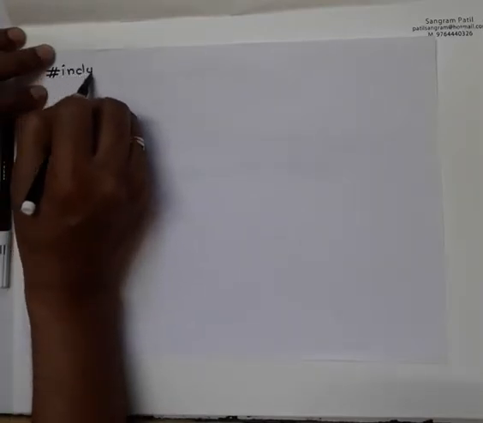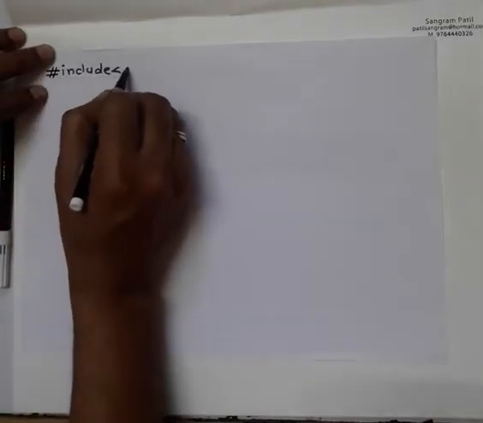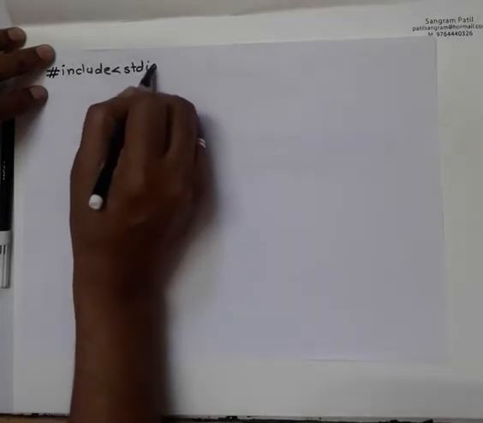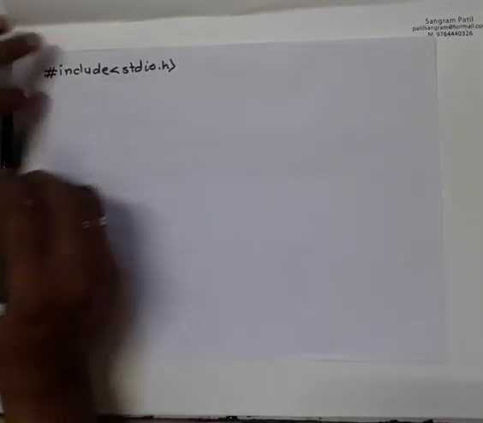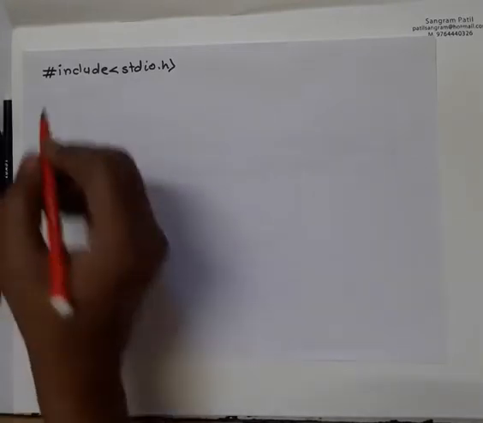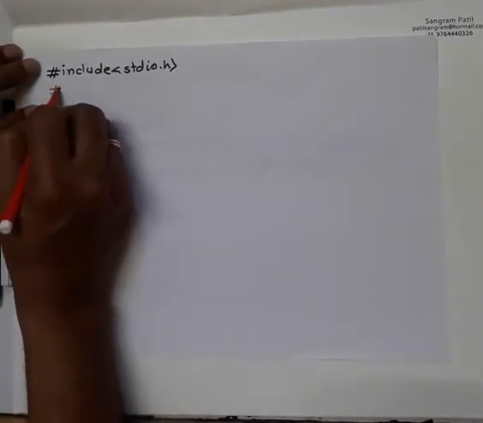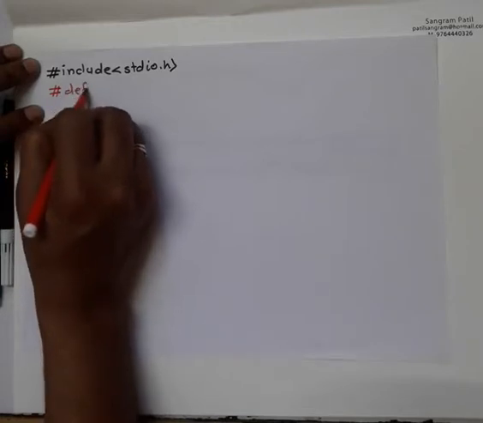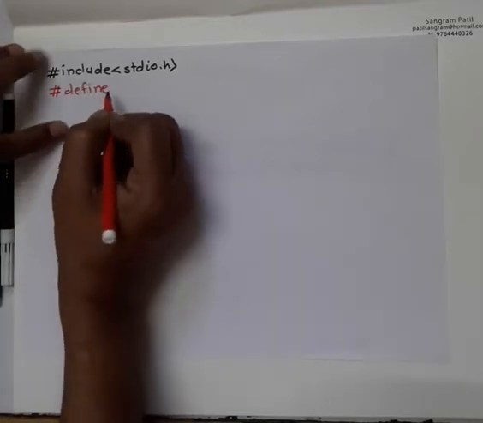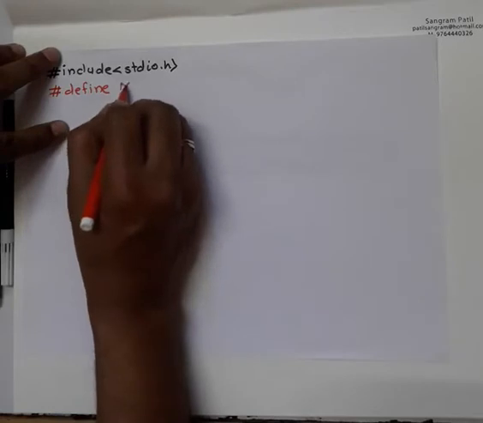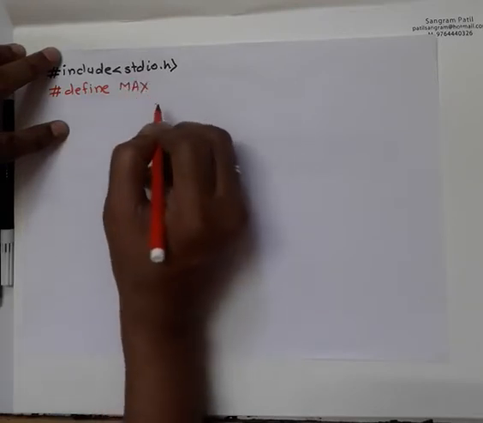Hello, today we will be looking at pre-processing statements. Here we will start the program with stdio.h, and the pre-processor statement we write as hash define. You can give any name to the pre-processing statement.